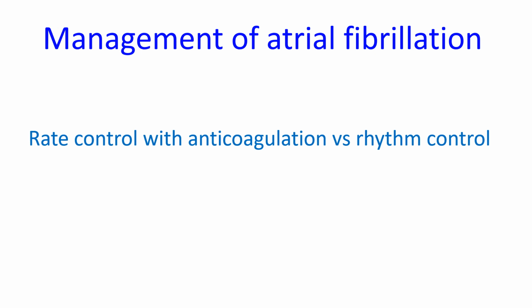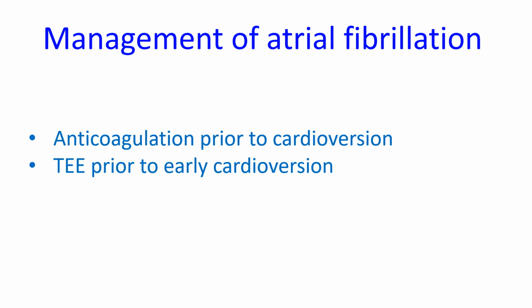Rhythm control can be achieved by amiodarone, flecainide, quinidine, sotalol, or ibutilide. Anticoagulation has to be initiated with heparin and maintained on warfarin with a target INR of 2 to 3, or non-vitamin K oral anticoagulants, NOAC. Long-term anticoagulation is decided based on the risk factors using standard scores. Anticoagulation prior to elective cardioversion is usually given for 3 weeks if AF has presumably lasted more than 48 hours. An alternate option in case of need for early cardioversion is transesophageal echocardiogram to exclude left atrial thrombus.